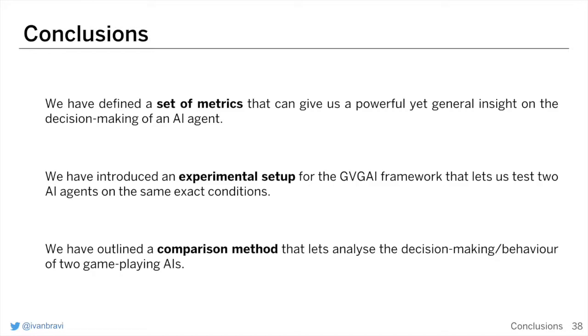We have defined a set of metrics that could give us a powerful yet general insight on the decision-making of an AI agent. We have introduced an experimental setup for the GVGI framework that lets us test 2 AI agents on the same exact conditions. We have outlined a comparison method that lets us analyze the decision-making or behavior of 2 different game-playing AIs.